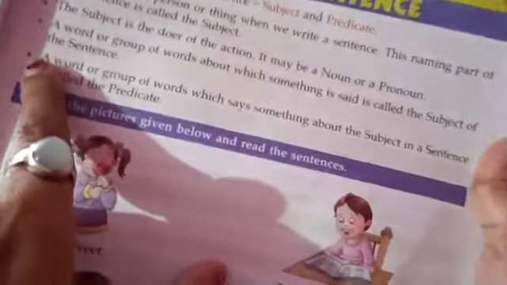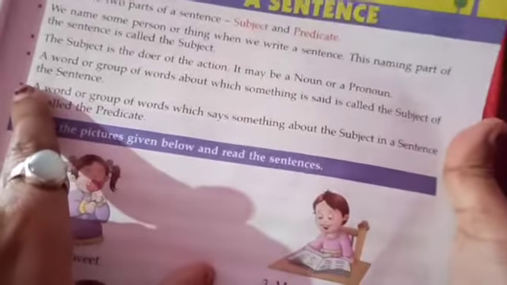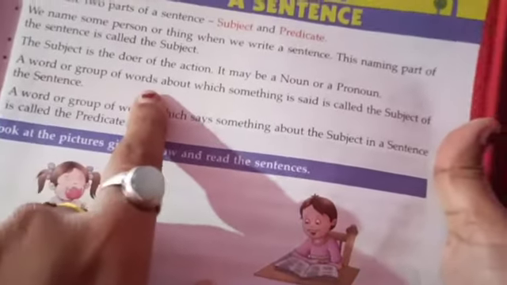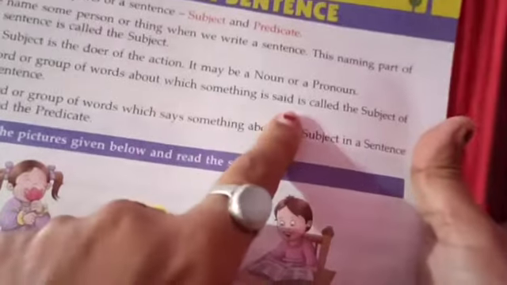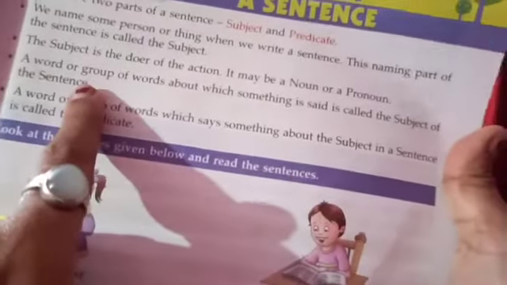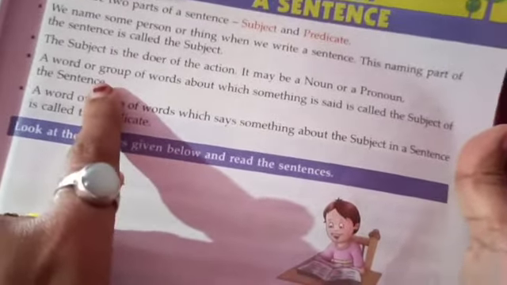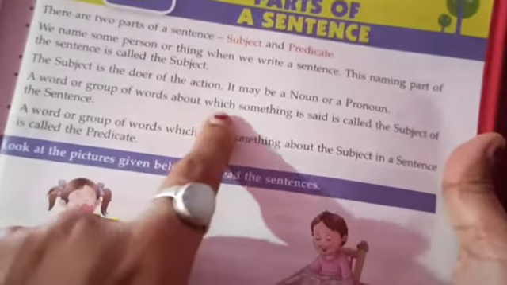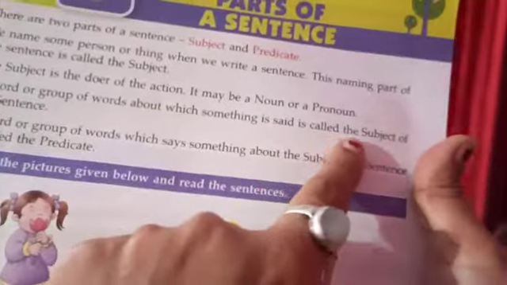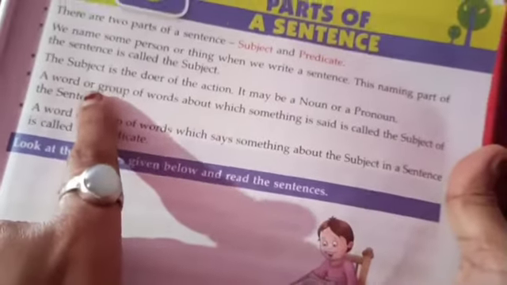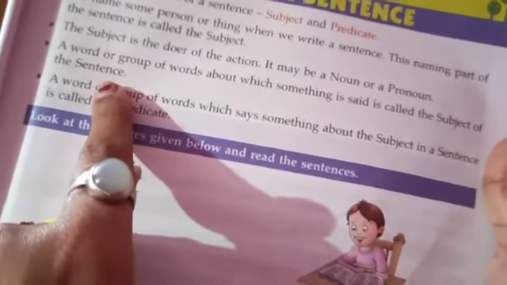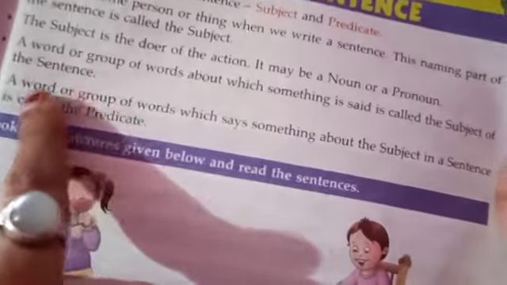Then what is the subject of a sentence? See, the word or group of words about which something is said is called the subject of a sentence. So it is the doer who is doing the action. That is, the doer is the subject of the sentence. It may be a noun also, it may be a pronoun also.